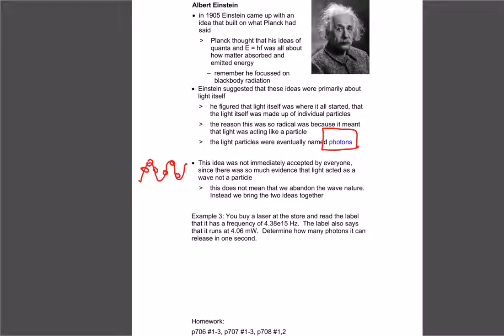So this last example is, let's calculate how many photons are in that light wave in a laser. So if we have a laser, it says its frequency is 4.38 times 10 to the 15, so we can calculate its energy. So let's go E equals hf. So we'd have 6.63 times 10 to the negative 34, times that by our frequency, 4.38 times 10 to the 15, and that gives us an answer of 2.9 times 10 to the negative 18. So that's joules. So that's how much energy one photon has.